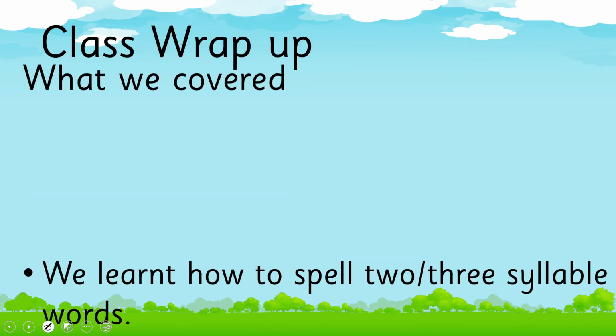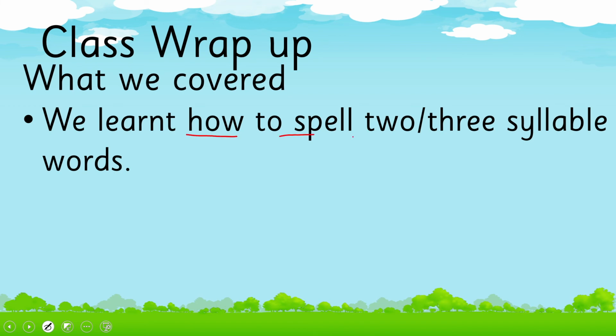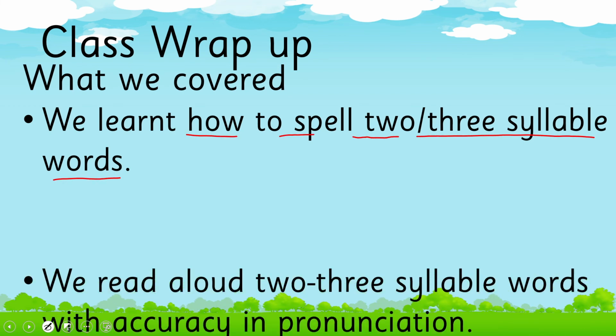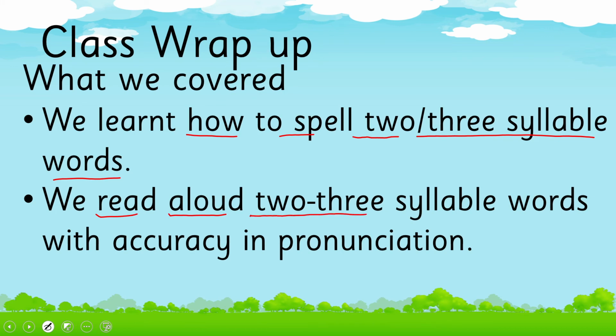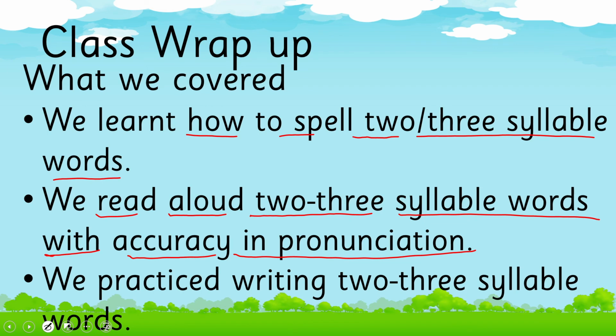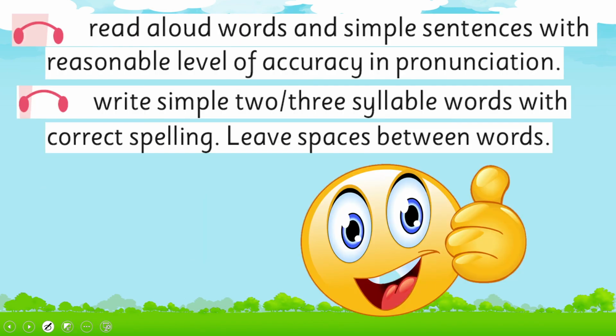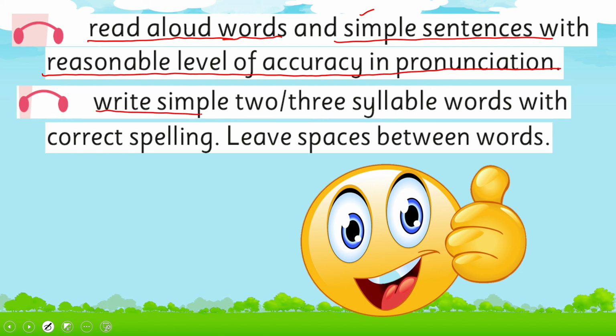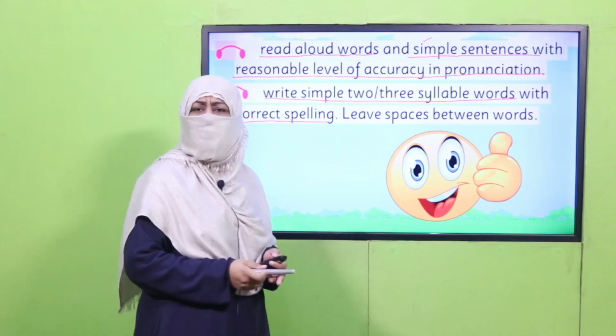And what we have learned today, we learned how to spell 2 to 3 syllable words, and we read aloud 2 to 3 syllable words with accuracy in pronunciation, and we practiced writing 2 to 3 syllable words. So in this way we achieved our SLO, that was to read aloud words and simple sentences, which we'll do later inshallah, with a reasonable level of accuracy in pronunciation. And we write simple 2 to 3 syllable words with correct spellings. So are we done with it?